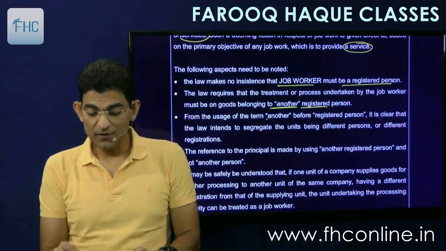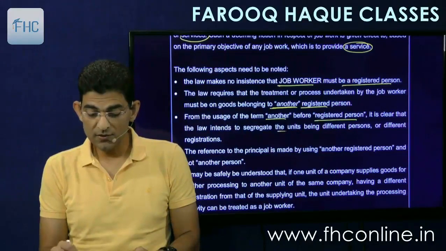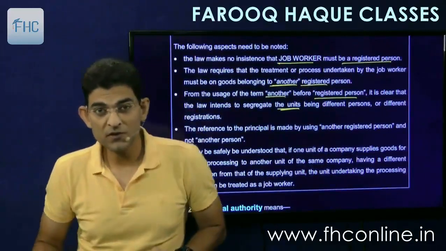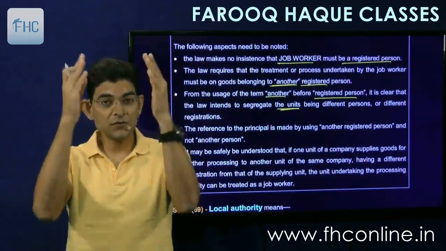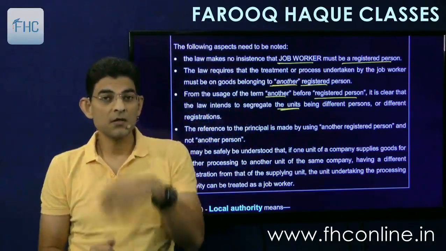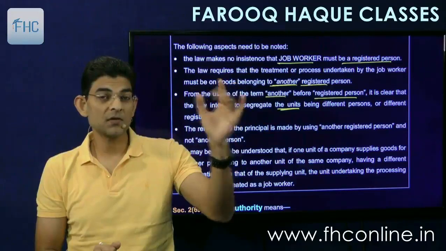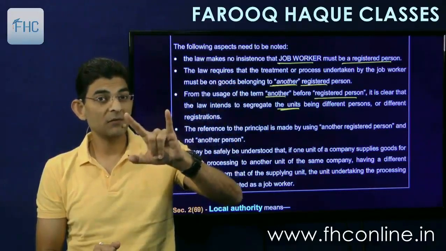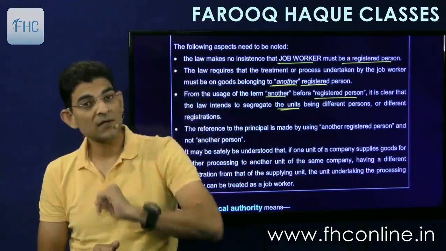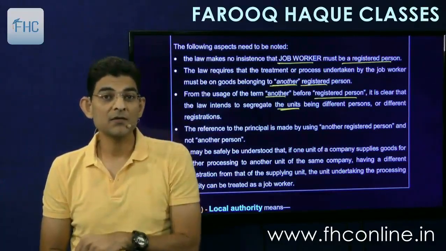From the usage of the term another before registered person, it is clear that the law intends to segregate the units being different persons or different registrations. So we are talking here about distinct persons. Two registrations of the same person, Farooq Haq having different offices in different states. So I'll have different registrations. So one office can give this service to another office which has a separate registration. And since they are called as distinct, they will be called as another. So if Farooq Haq, one office gives service to Farooq Haq classes another office for some goods, treatment service, it can come here as job work service.